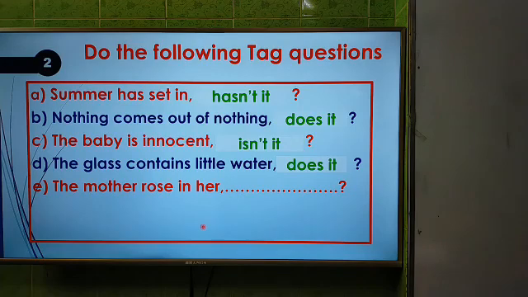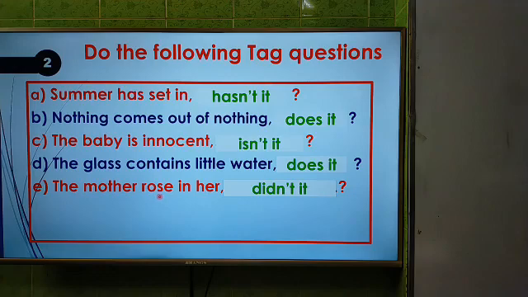And now the next one, the mother rose in her. This is affirmative, so the tag question will be negative. So the answer will be what? The answer will be didn't she. But why? This is in past indefinite tense. You see here the subject, the mother, and the verb is rose.